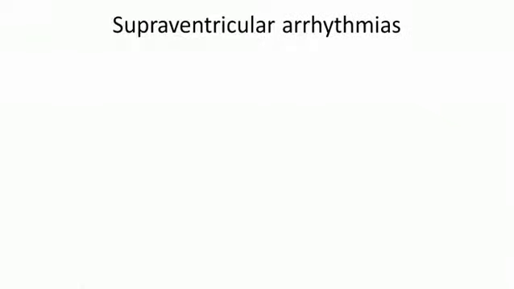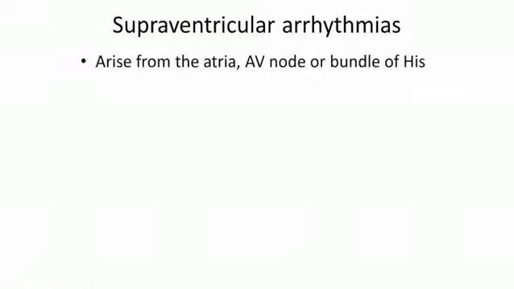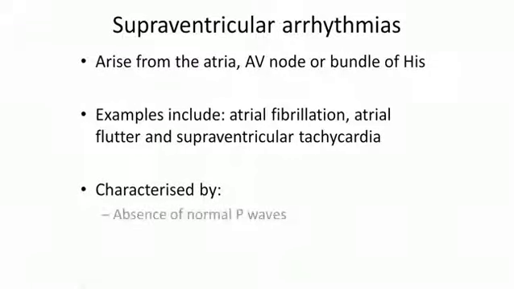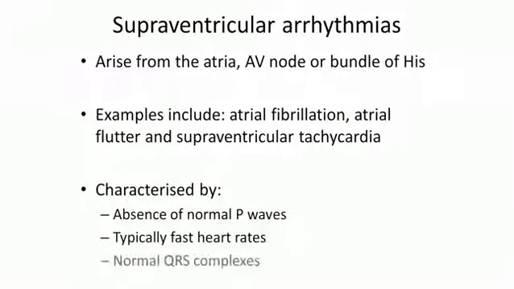Supraventricular arrhythmias arise from a problem within the atria, the AV node, or the bundle of His. Examples include atrial fibrillation, atrial flutter, and supraventricular tachycardia. All these arrhythmias are characterized by the absence of normal P waves and are typically associated with fast heart rates. However, because they affect atrial rather than ventricular depolarization, QRS complexes are usually normal.